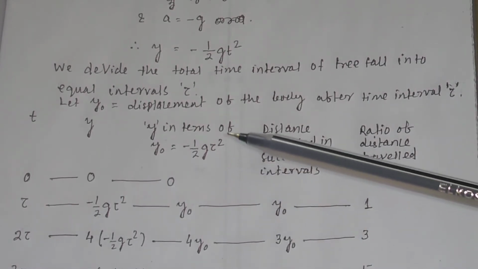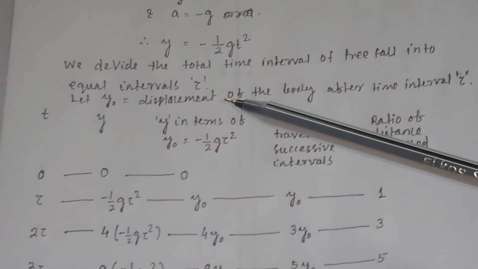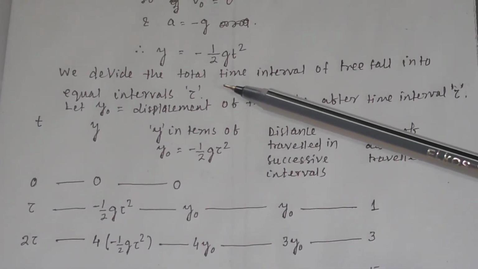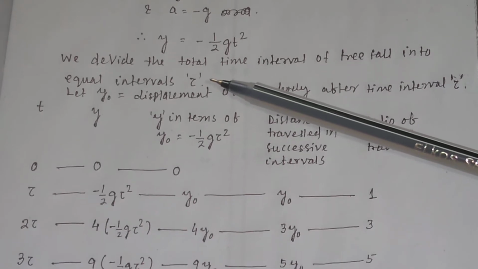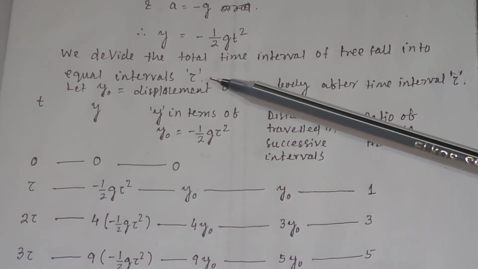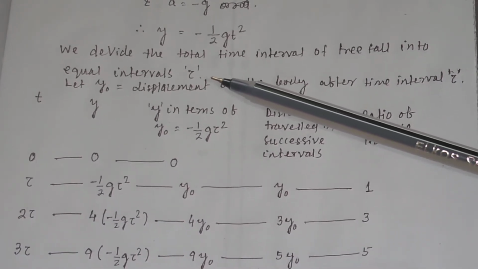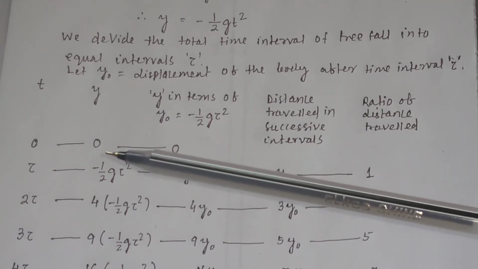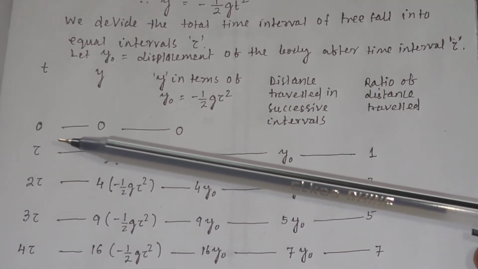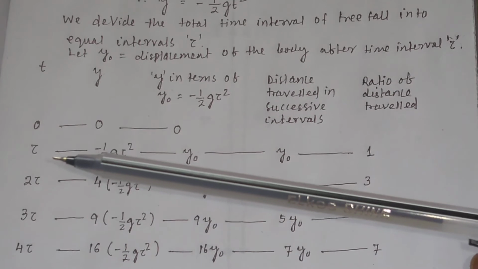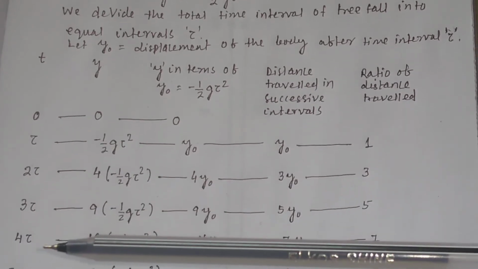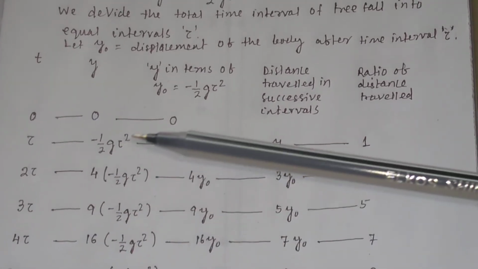But here, instead of 1 second, we divide each time interval into tau, so that the successive time intervals will be 0, tau, 2 tau, 3 tau, 4 tau, 5 tau, like this.